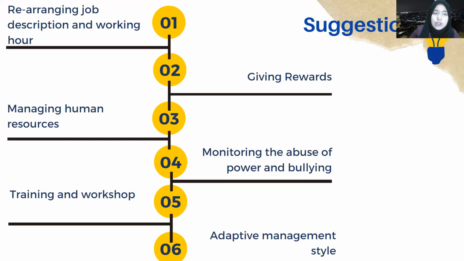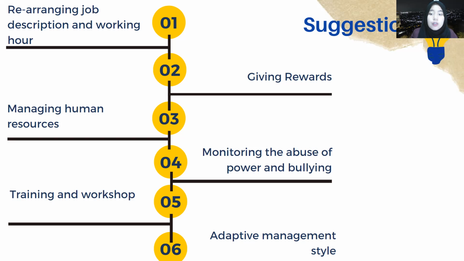And then for the suggestions, the first thing that can be made is rearranging the job description and working hours, because sometimes the company does not realize that the job description is pretty demanding, or the working hours are not normal like other corporates, and it puts them under pressure, because they also need time to rest, time to have fun, time for their family.